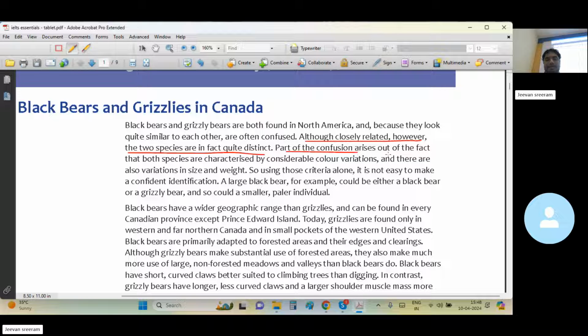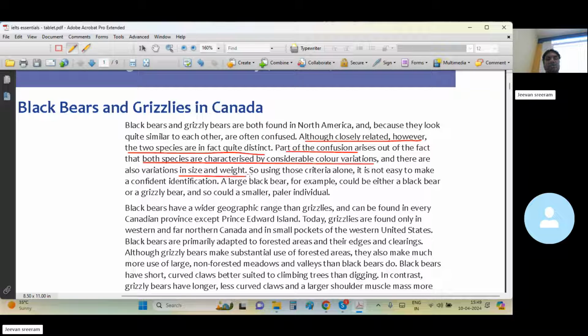Part of the confusion arises out of the fact that both species are characterized by considerable color variations. In both species, you can see a good number of colors. Color variations can be in both types of bears. There are also variations in size and weight.